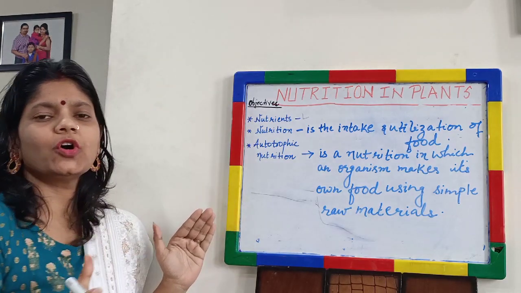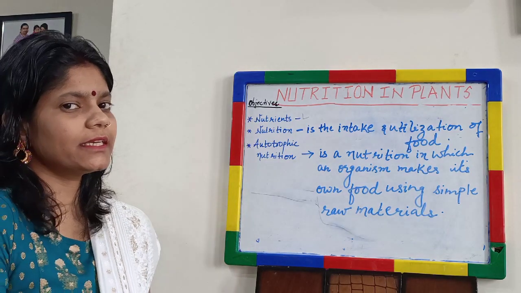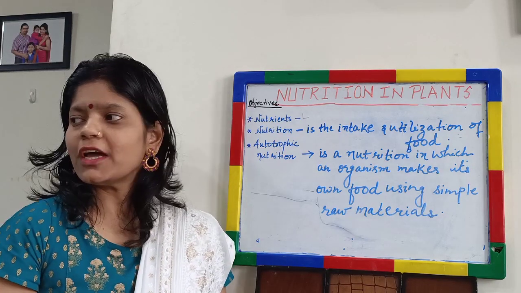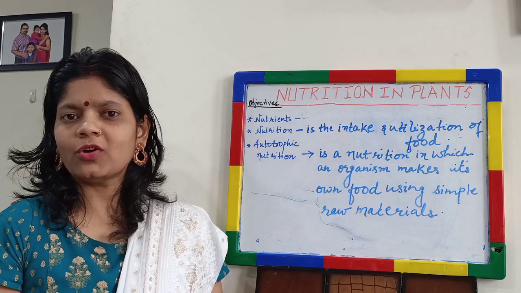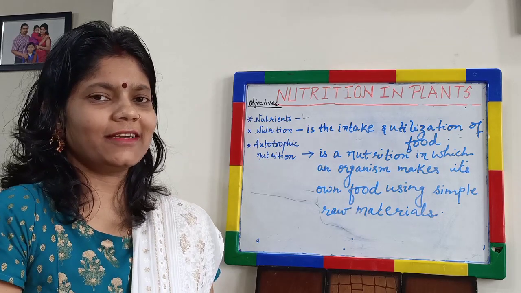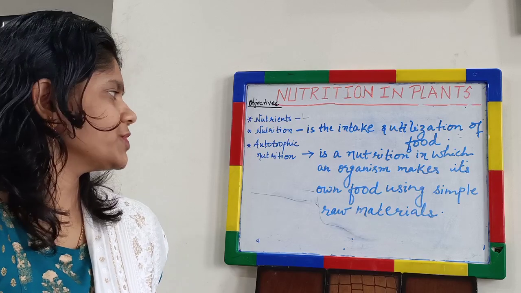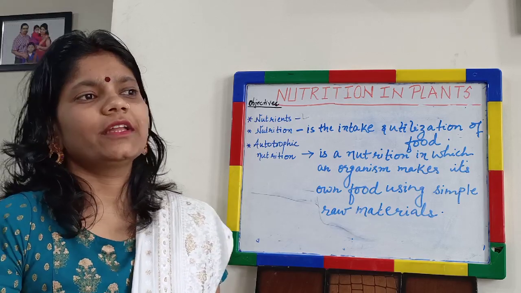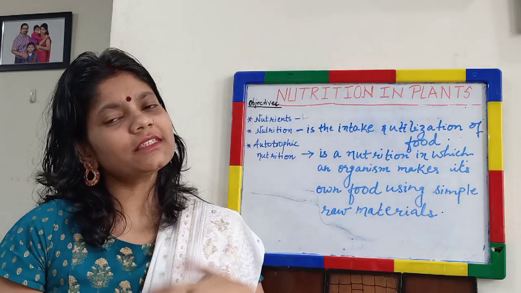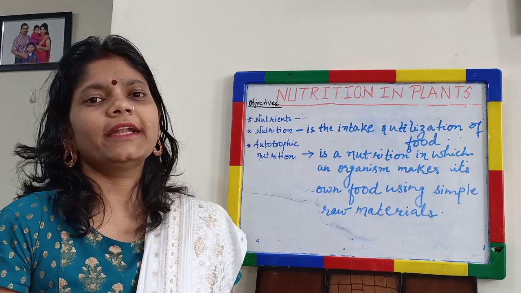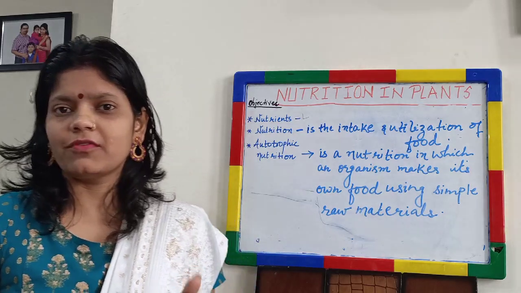So we may recall that I have just put animals in the category of heterotrophic. So you may question that we are also making our food like pulao, like biryani, like paratha. So the question now comes: whether we are making our food or we are just cooking our food. If you go into details of that, you will find that we are not actually making our food.